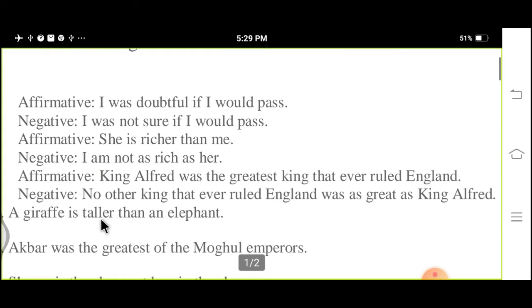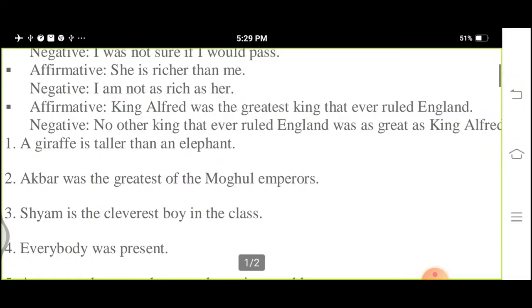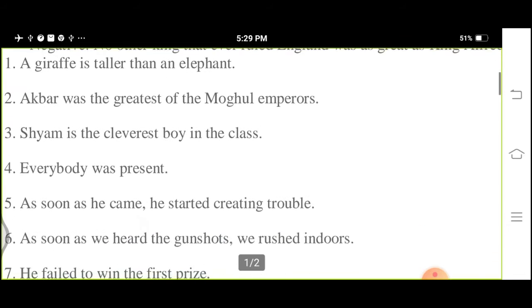The next one is: a giraffe is taller than an elephant. It is a comparative sentence.